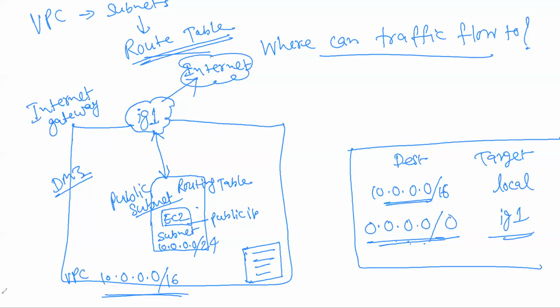Now there is another concept after routing called network ACL. You heard about ACL, access control list; these terms are used in various places. Access control means you can make some rules and regulations. So we have a VPC, a subnet, and in the subnet we have attached the routing table.